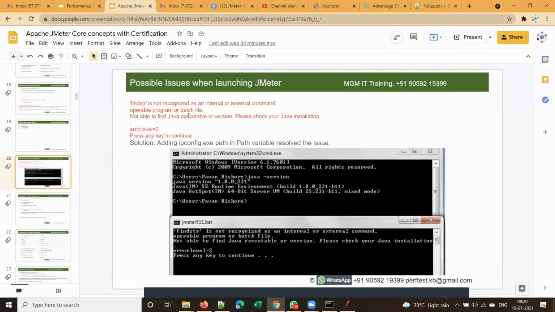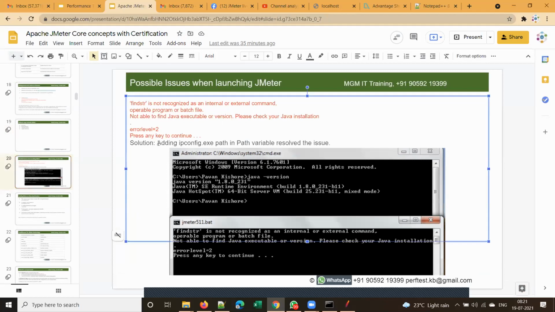Now, possible issues. One more issue when we launched JMeter. I got one more issue. I captured the screenshot. "Find str is not recognized", and I got it long back. Don't worry about this, but in case you get this, this is the solution: adding the ipconfig.exe path in the path variable. It resolved that issue. In case you get this issue, you can refer to this.